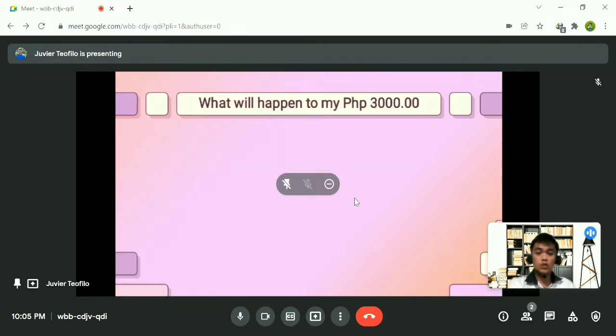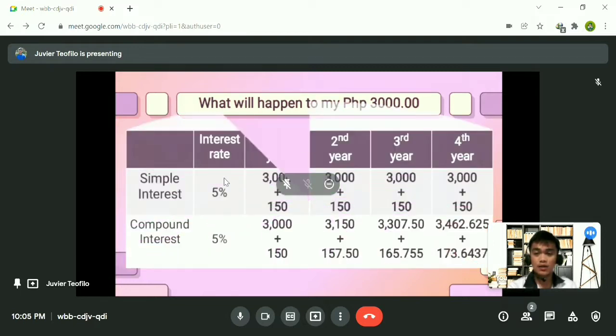Now, what will happen to my 3,000 if we are going to use simple interest and compound interest? Let's discuss that on this table. As you observe, in column 1 we have simple interest and compound interest. In column 2, we have the interest rate, which is 5%.